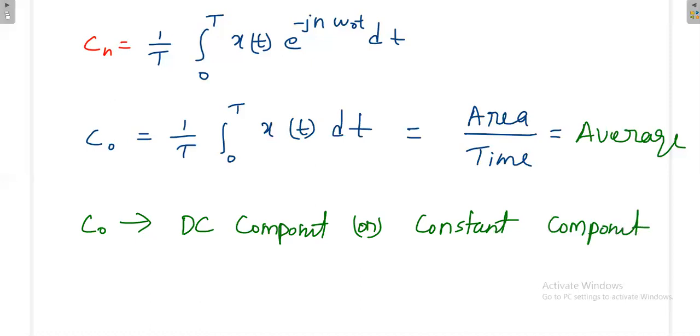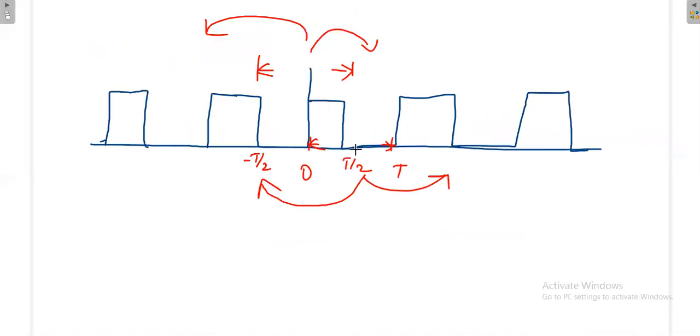For example, suppose the same question is given, and say this is time duration 1, this is time duration 2, and this value is plus 1 volt amplitude. This is 1 second, and this is 2 seconds. Total time period of the signal is 2 seconds. What is the average value?